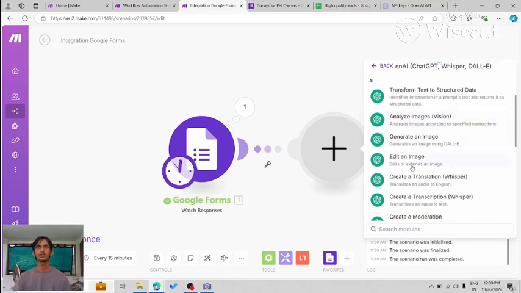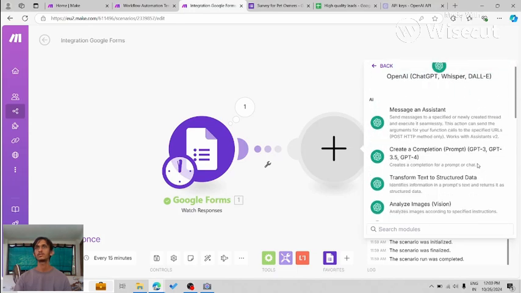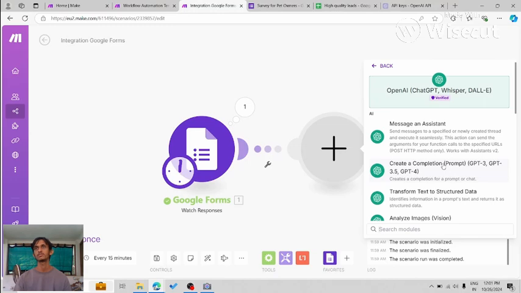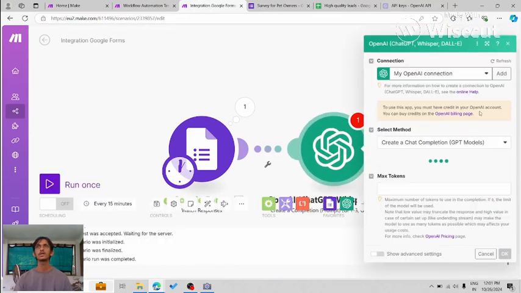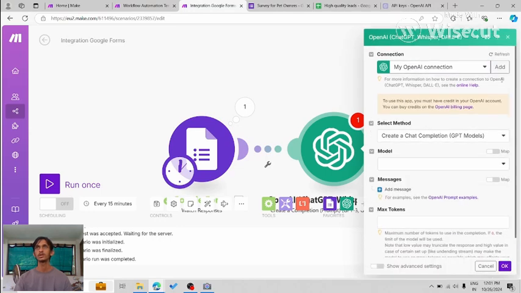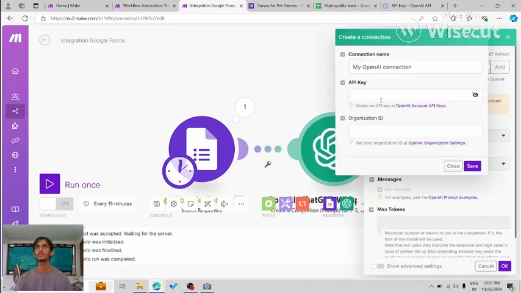Now we'll look at the other things also, like there are images, there are audio, and different things are there. We are going to create a completion. Simple. I already have the connection, but you will have to go ahead and put this API key. Now how do you get this API key?